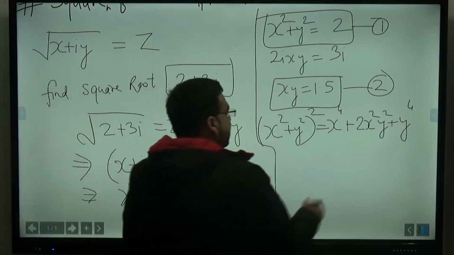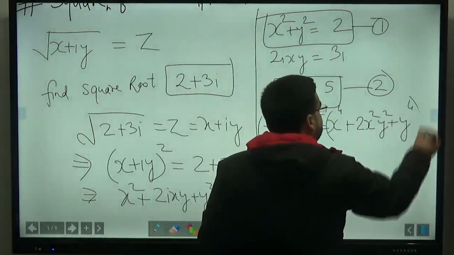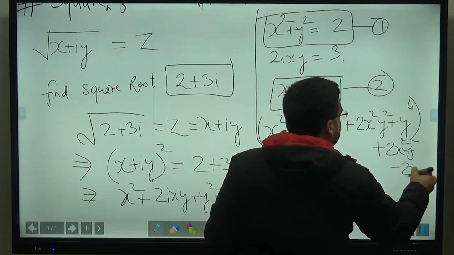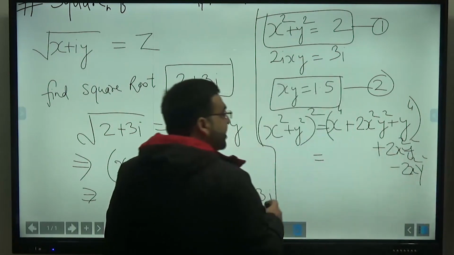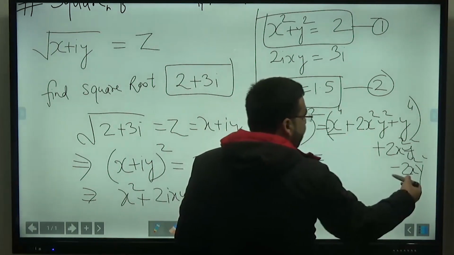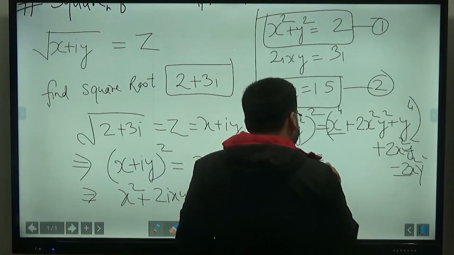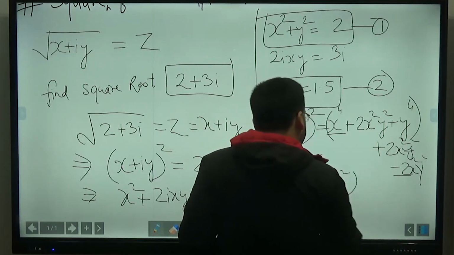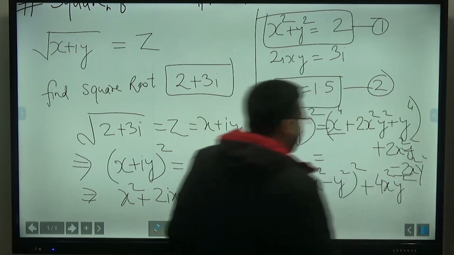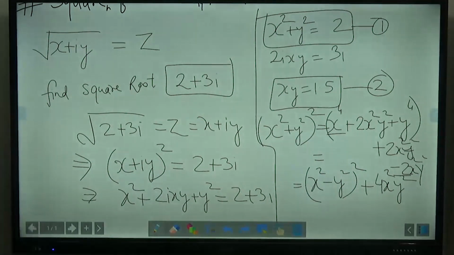Okay, and then I told you that you do one thing: you add 2x²y² and you subtract 2x²y². It will not change its meaning. So this can be written as, because this will become a formula, x⁴ and this will become a formula. Okay, so you will be getting (x² − y²)² + 4x²y². You will be getting this formula, that is 4x²y² plus (x² − y²)². This thing will be converted into this particular formula.